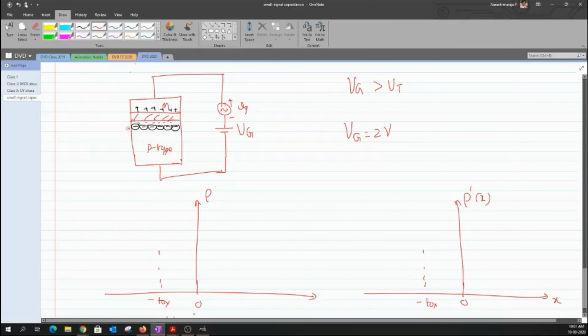And then there is a layer of depletion region, and then there comes a p-type, okay? So the type of material that I have across this is basically electrons, which are free carriers, okay? Or like an inverted region, clear? Yeah, so now let us try to map these things.